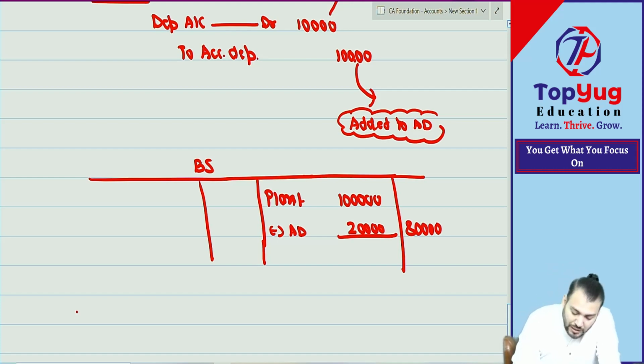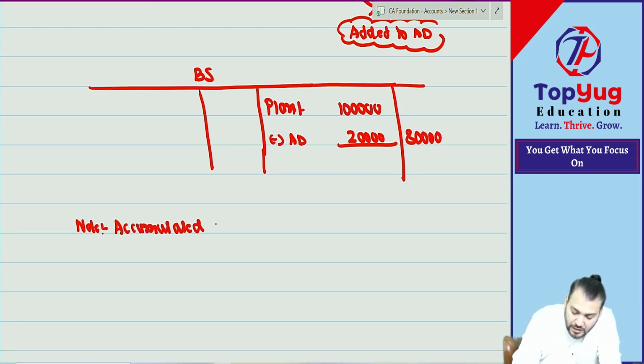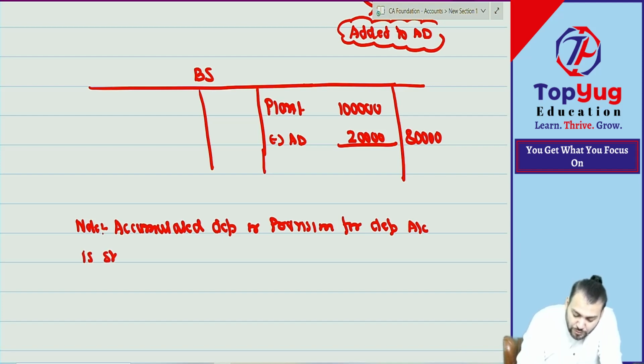Correct. So can I give a note that accumulated depreciation or provision for depreciation account is shown on the asset side of the balance sheet? Yes or no?